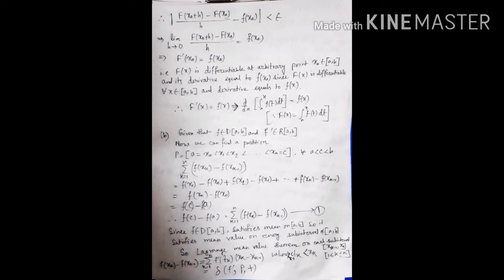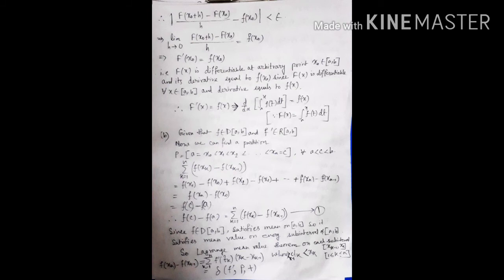Now what is xn here? In closed interval a comma c, xn is equal to c and x0 is equal to a. So this is equal to F of c minus F of a. So F of c minus F of a is equal to summation k equal to 1 to n of F of xk minus F of xk minus 1. We write it as number 1. Since F belongs to D closed interval a comma b, it satisfies the mean value theorem in every sub interval of closed interval a comma b.